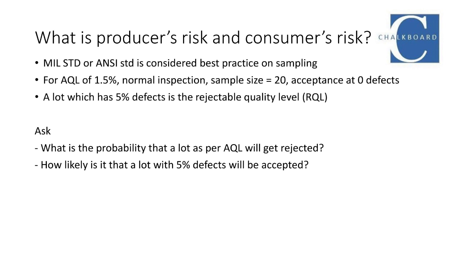We will look up the sample size and acceptance criteria recommended for AQL of 1.5% as per normal inspection plan. Using this sampling plan, we will calculate the probability that a batch as per AQL will be accepted. You would assume that should be very high, almost 100%. Consider another scenario. Assume the lot actually has a much higher defect rate, say 5%. In such a case, what is the probability that this lot might unintentionally get accepted as per this sampling plan? Ideally, that should be quite low, nearly zero, right? Well, not exactly.